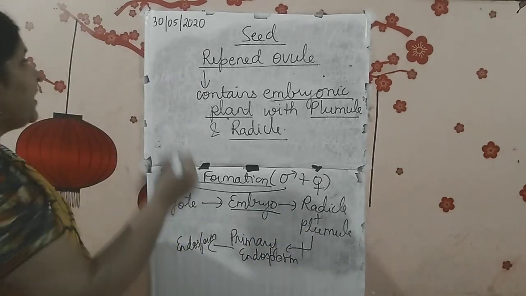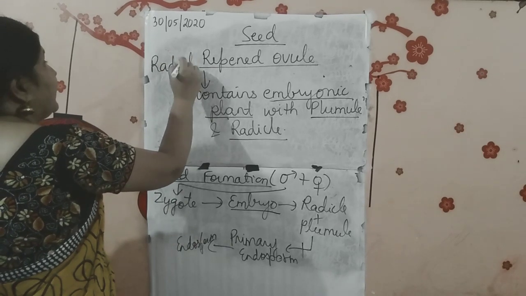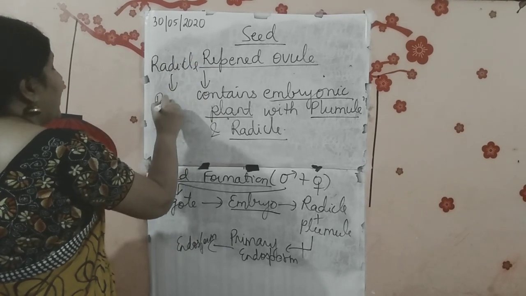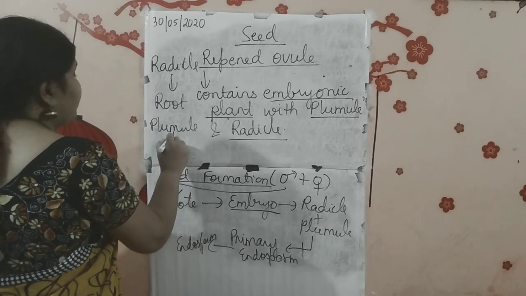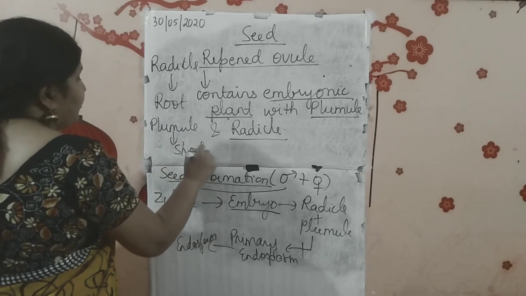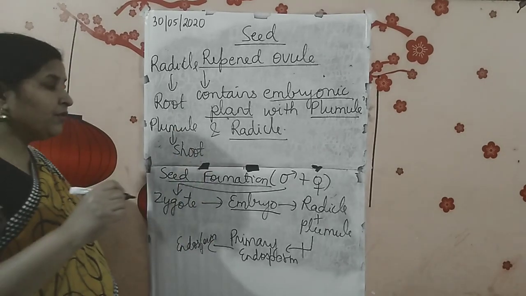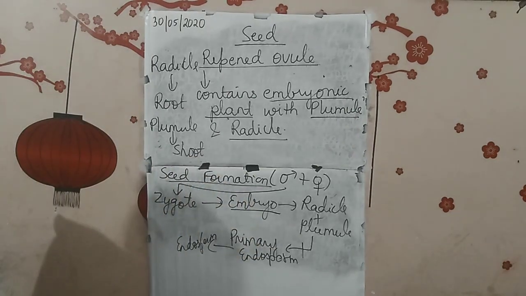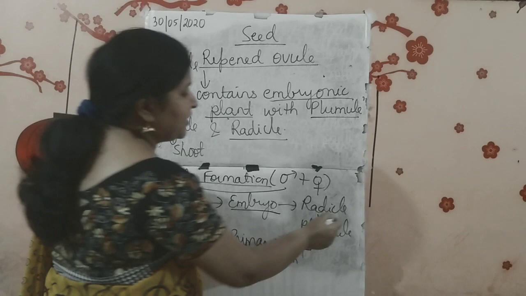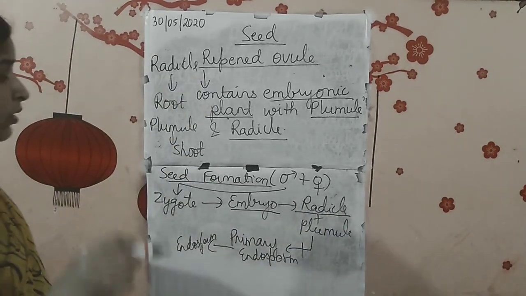All of you know that radicle develops into what? Radicle is developing into root, and plumule is developing into what? Plumule is developing into shoot. Is that clear to you? So after the embryo contains radicle and plumule, radicle gives rise to root and plumule gives rise to shoot. It is always the radicle which is emerging out first, not the plumule. It is always the radicle which emerges out first.